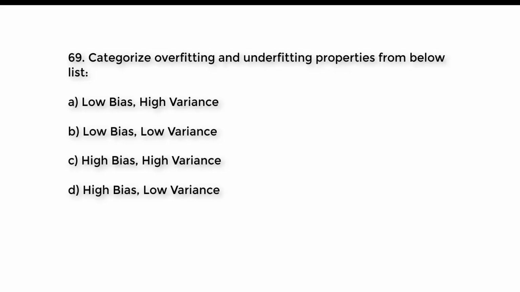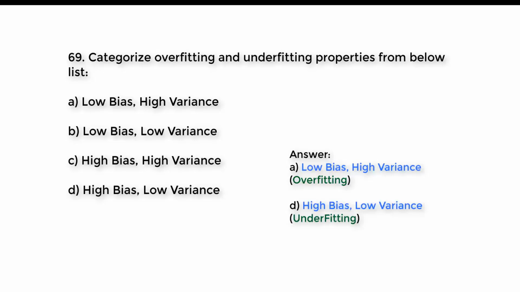Question number 69. Categorize overfitting and underfitting properties from the list below. A. Low bias, high variance. B. Low bias, low variance. C. High bias, high variance. D. High bias, low variance. Try to guess the right answer. And the right answer is overfitting, option A. Low bias, high variance. And underfitting, option D. High bias, low variance.